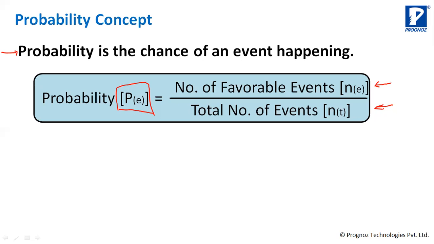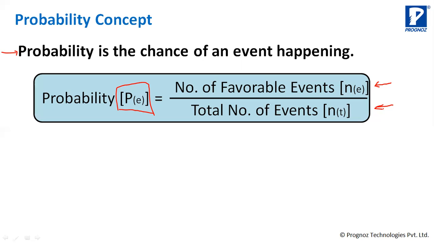There are two options. So the total event is that either it will be head or a tail. Total number of possible events are 2. For a head, it is only one chance. In a coin, there is only one head and one tail. So favorable event for getting head is only one, because you have only one head. So favorable event एक ही है. और total number of events क्या होगा? या तो head होगा या tail होगा. It can be head, it can be tail. But favorable, you have only one head.